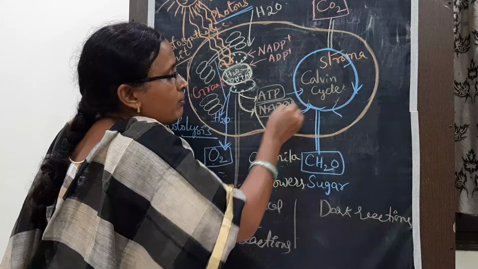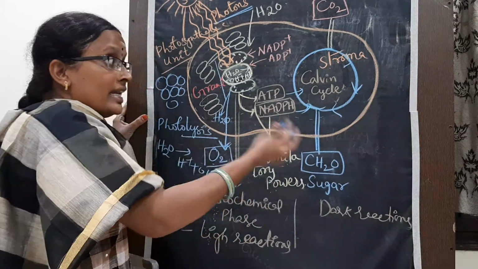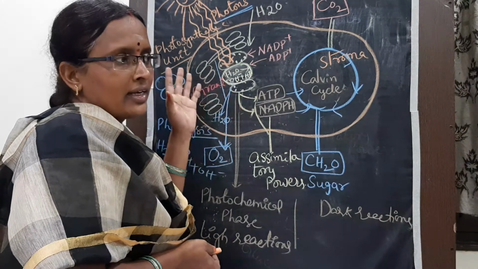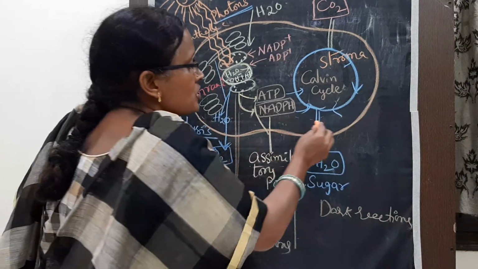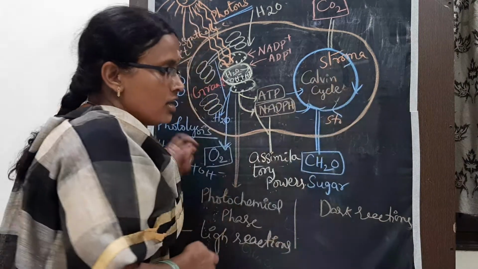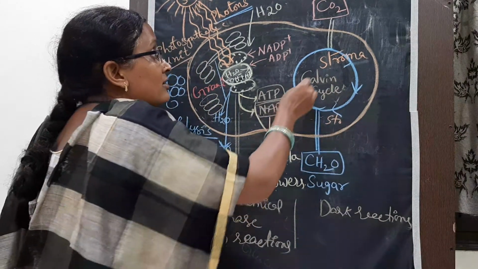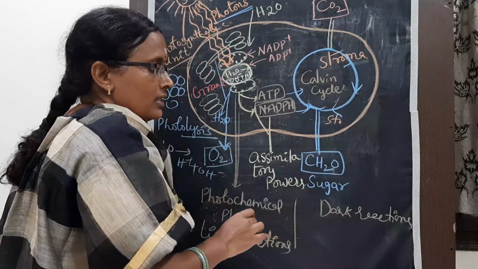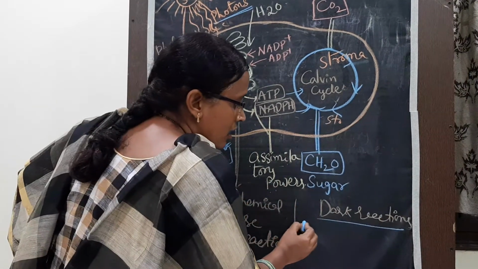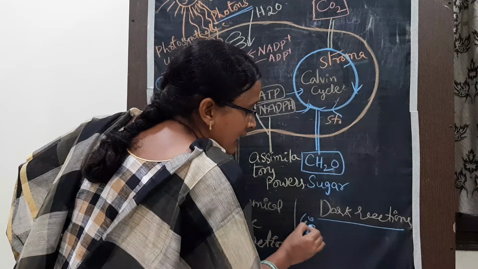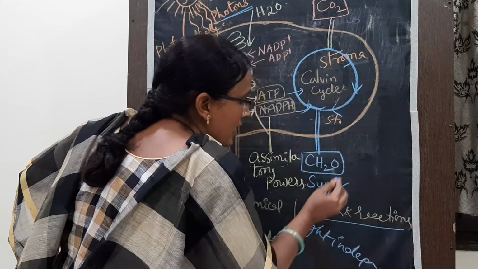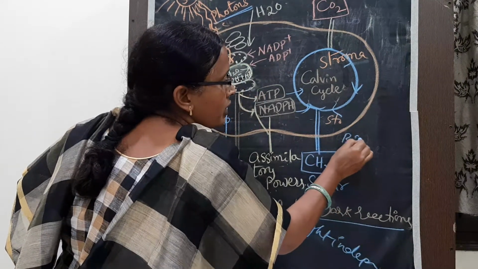These assimilatory powers are used in the next reactions. The light reactions occur in the thylakoid or grana. The next reactions take place in the stroma. These reactions do not require light, so we name it the dark reaction, also called light independent reactions and biosynthetic phase.